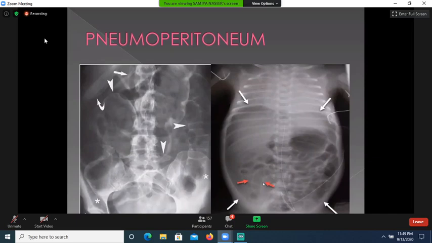Again, Rigler sign is also visualized. Both sides of the bowel wall can be visualized because of the free air in the peritoneal cavity and the intraluminal air. This football sign is usually seen in children, and this is a case of necrotizing enterocolitis.